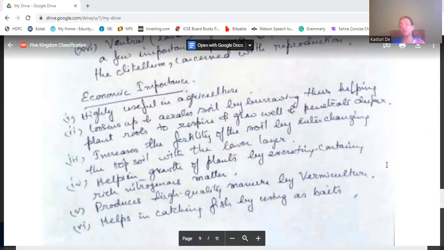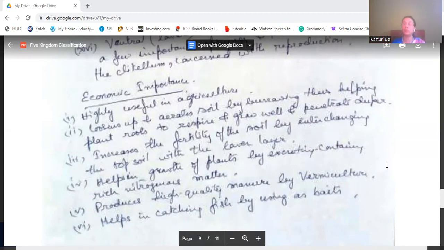They are highly useful in agriculture. They loosen up and aerate the soil by burrowing, thus helping plants' roots to respire, grow well and penetrate deeper. They increase the fertility of the soil by interchanging the topsoil with the lower layer. That is, they take the topsoil and eject it out through the anus. So the topsoil will go down, the lower soil will go up. Like that, they will increase the fertility of the soil.